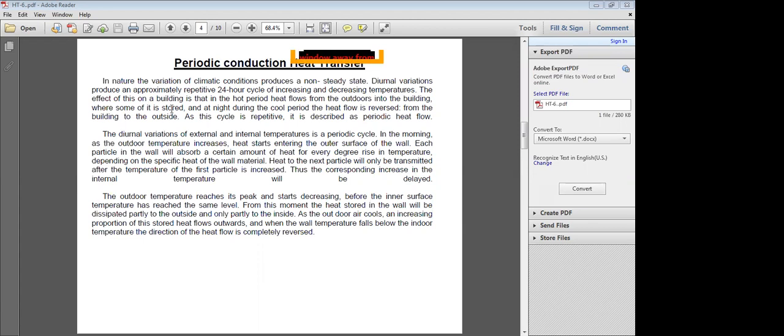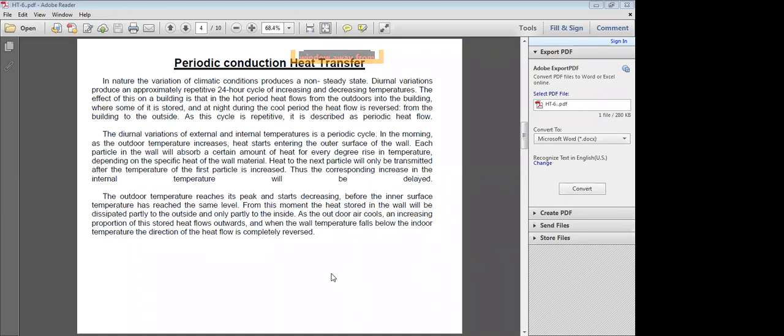The effect of this on a building is that in the hot period, heat flows from the outdoors into the building, where some of it is stored, and at night during the cool period, the heat flow is reversed, from the building to the outside. So the cycle is one day, and the second day repeats. That's why, as this cycle is repetitive, it is described as periodic heat flow.